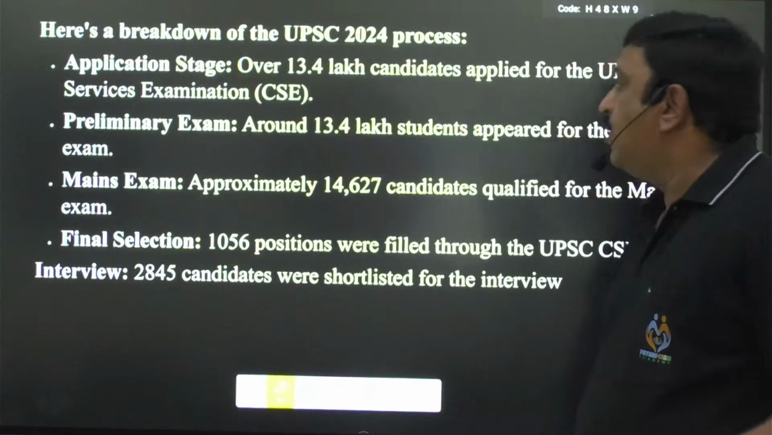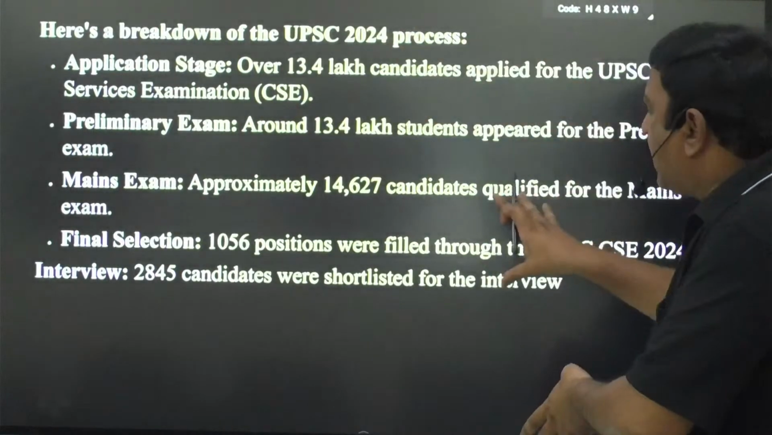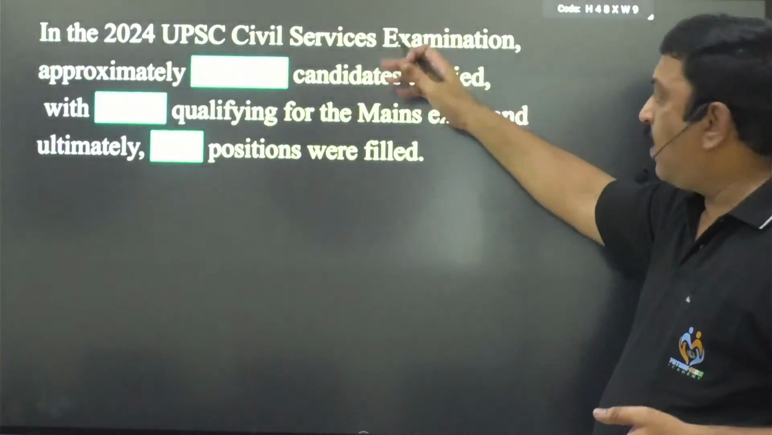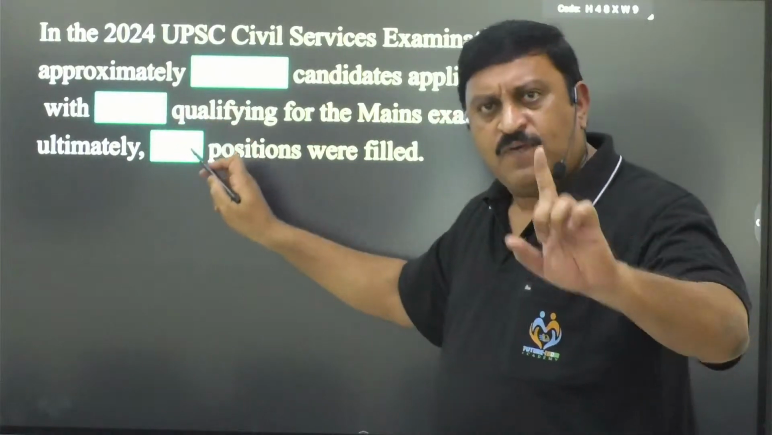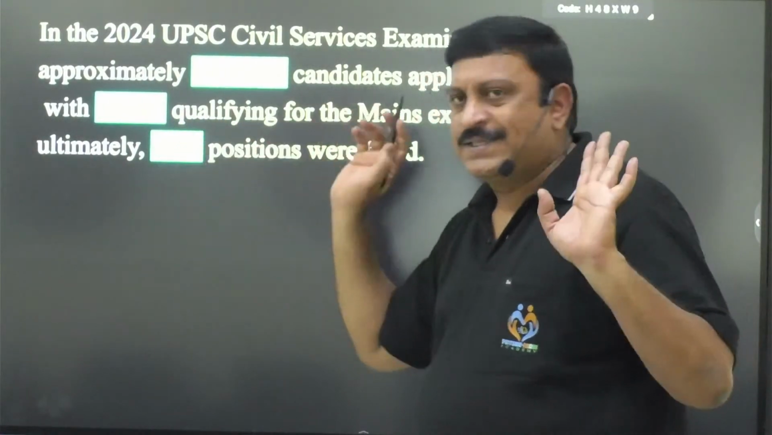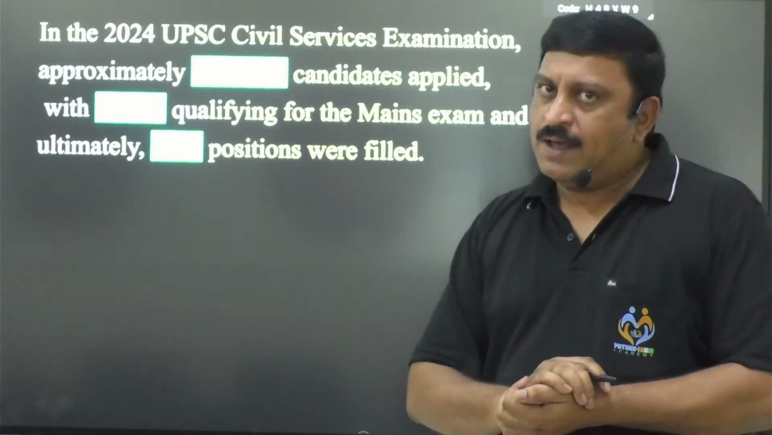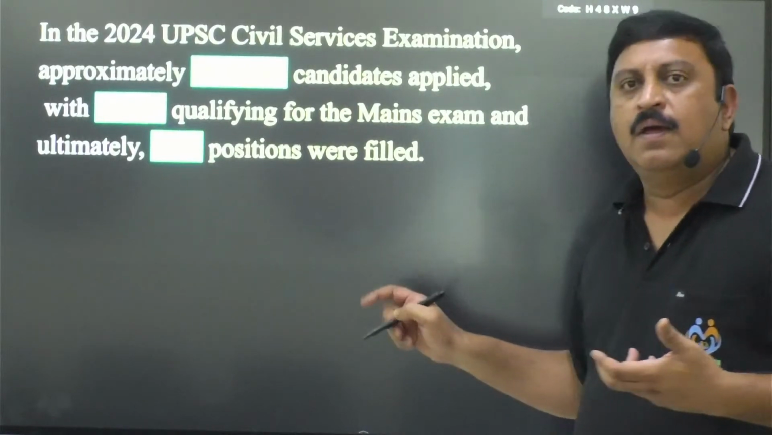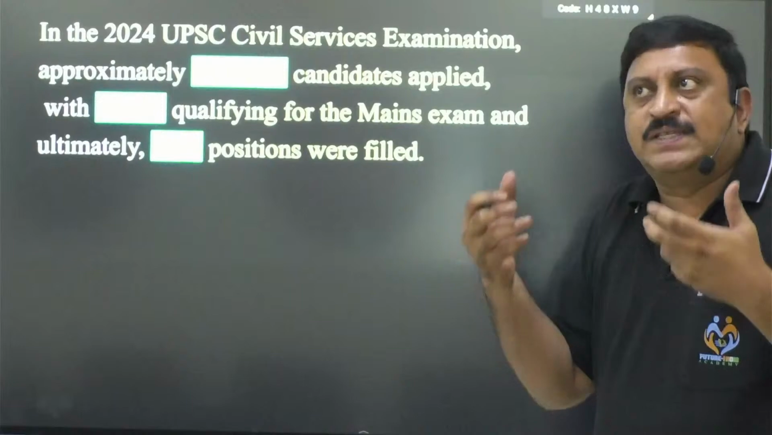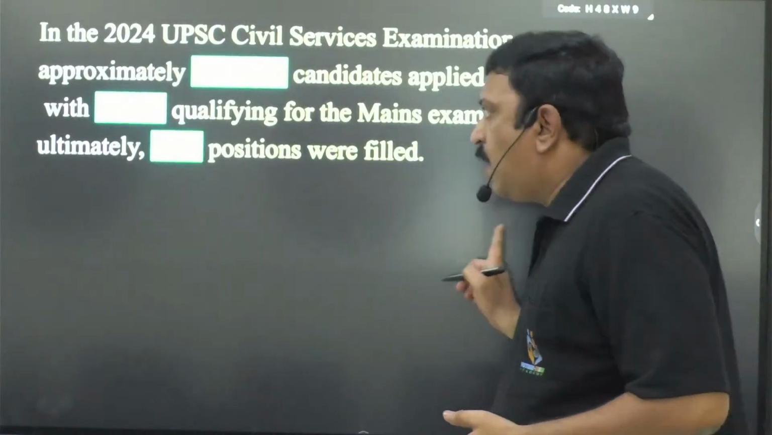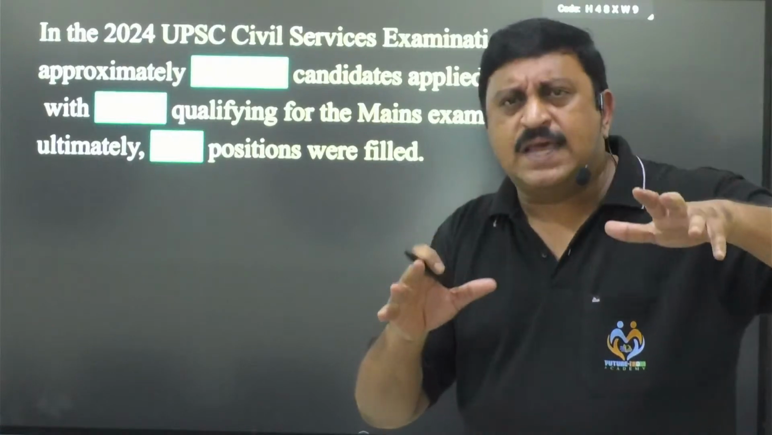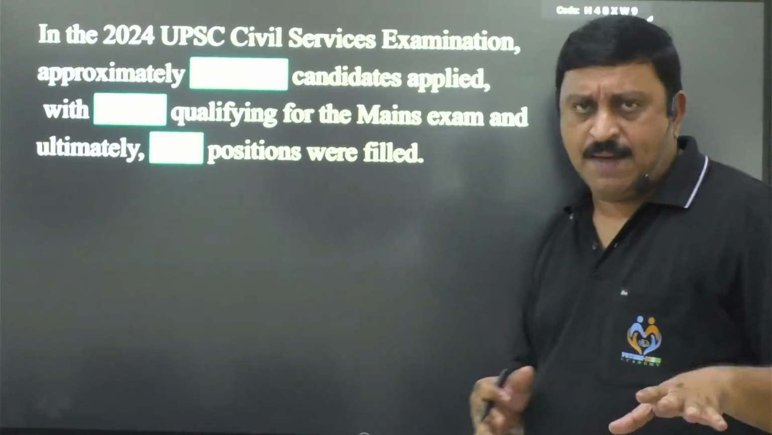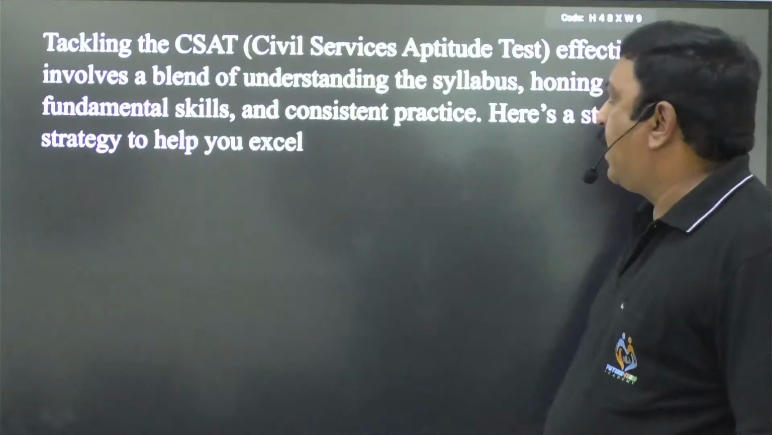Now let us see what we have to do. I can sum it up: 13.4 lakh applied, out of this 14,227 qualified for mains, and only 1,056 people were selected. Clear? Now, coming to our strategy, how to build up our UPSC preparation for CSAT. Let me give just 5 points. If you can do all of these, you can definitely clear your exam. So let us see what is happening here.